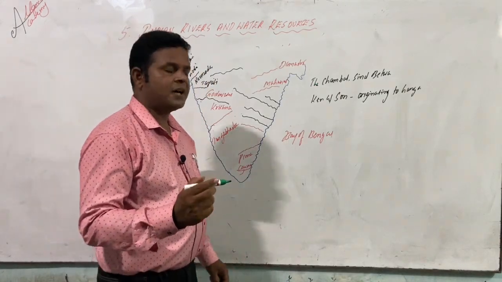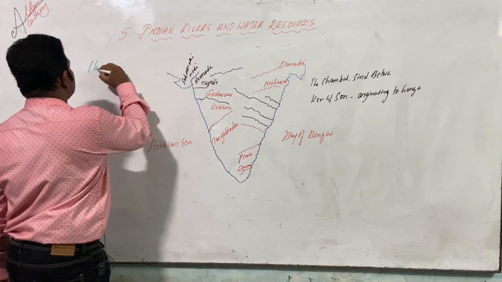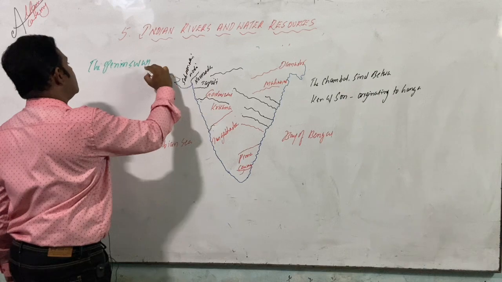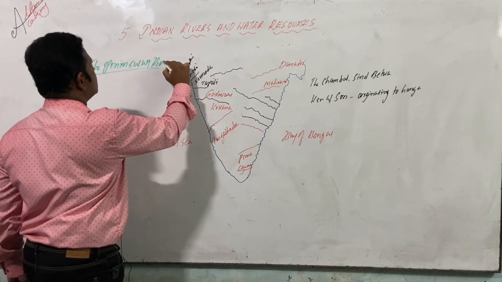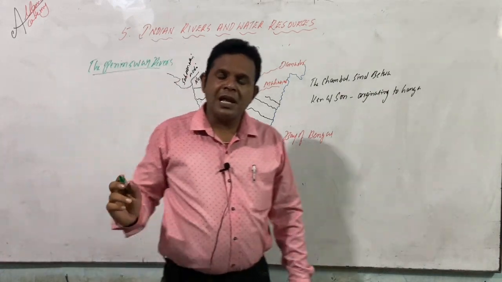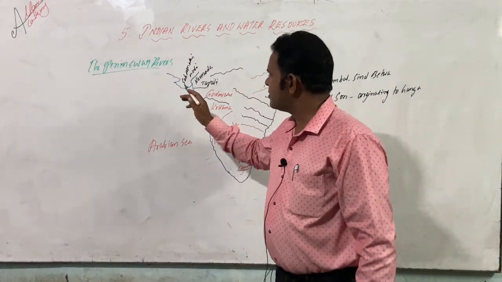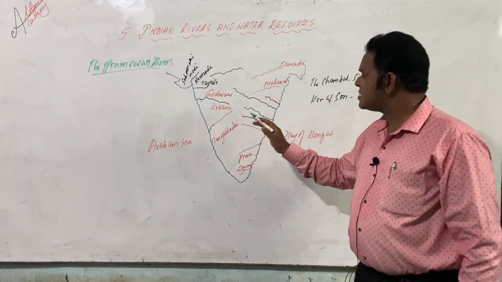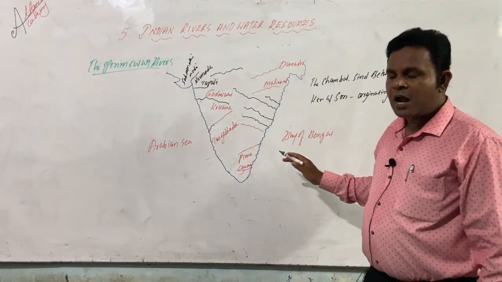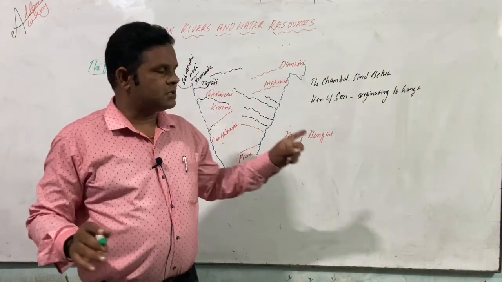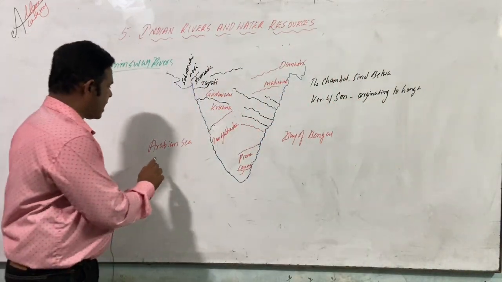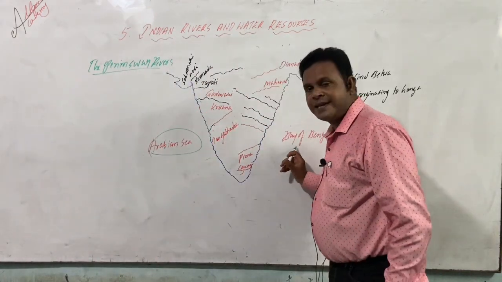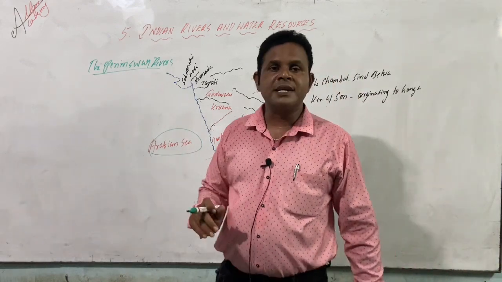Okay, after completion of the Indus, now the next we are discussing is the peninsular rivers. The peninsular rivers originate mostly from the Western Ghats, and all of these are discharged in the Bay of Bengal. And a few rivulets flow and drain or mix in the Arabian Sea. So India possesses two wings: towards the east the Bay of Bengal, towards the west the Arabian Sea.